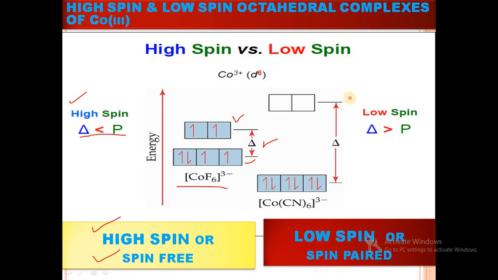But in case of low spin complex, for example Co(CN)6 3 minus, CN minus is also a strong field ligand. In case of Co(CN)6 3 minus, there is a large energy gap between T2g level and eg level, and it does not obey Hund's rule. All the electrons go into the T2g level. So these complexes are called low spin complex or spin paired complex. Another name for low spin is spin paired, and another name for high spin is spin free.